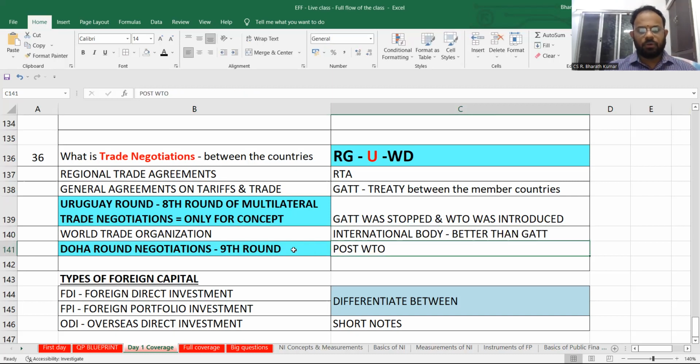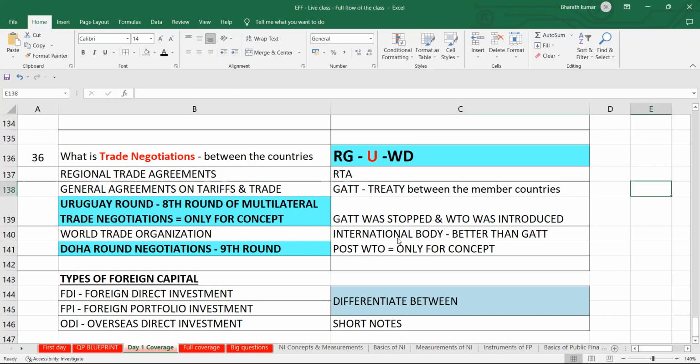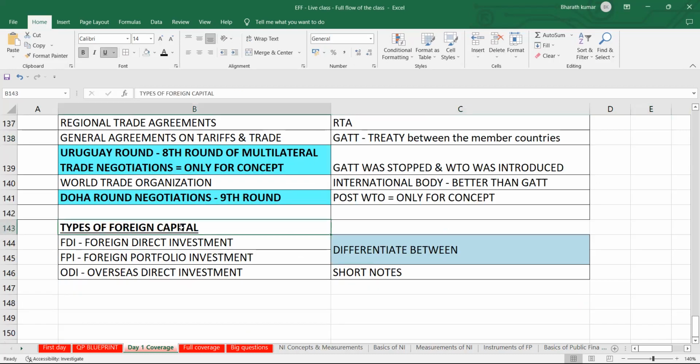Post WTO, Doha round, 9th round, again only for concept. That means you will understand it only for conceptual understanding, nothing else. So the last unit is types of foreign capital. What is FDI, FPI, and ODI, overseas direct investment.